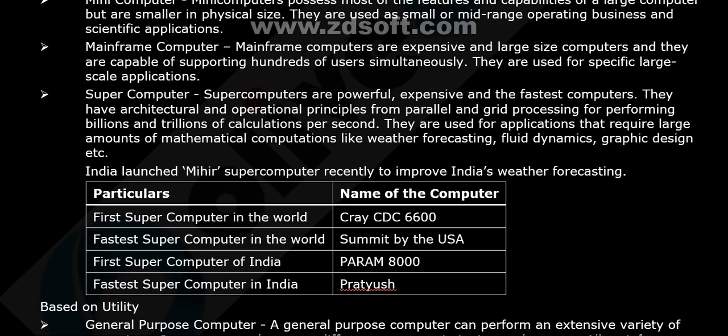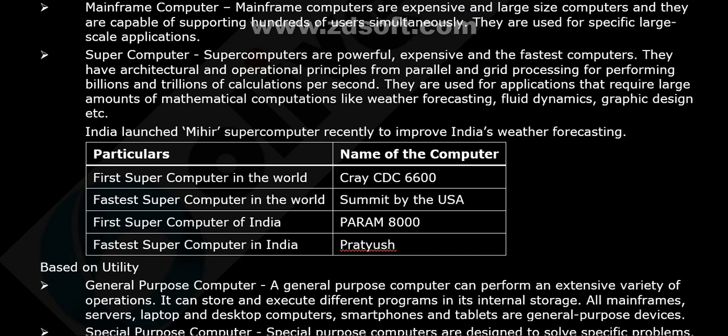Supercomputers. These are powerful, expensive, and the fastest computers. They have architecture and operating principles from parallel and grid processing for performing billions and trillions of calculations per second. They are used for applications that require large amounts of mathematical calculations like weather processing, fluid dynamics, graphic design, etc. India launched Mihir supercomputer recently to improve India's weather forecasting.